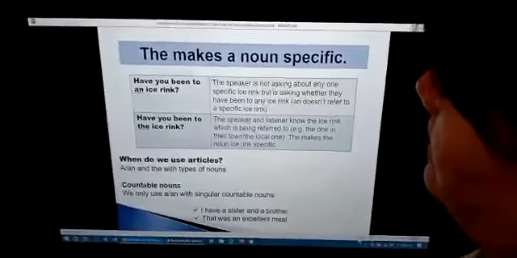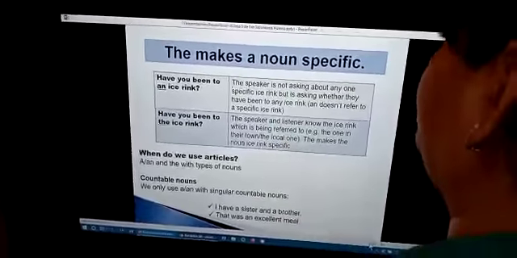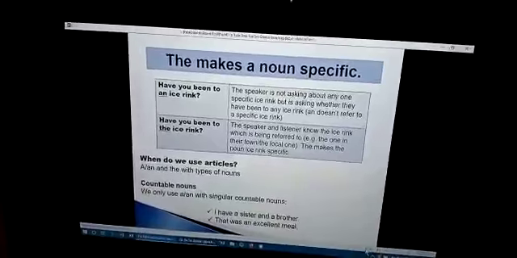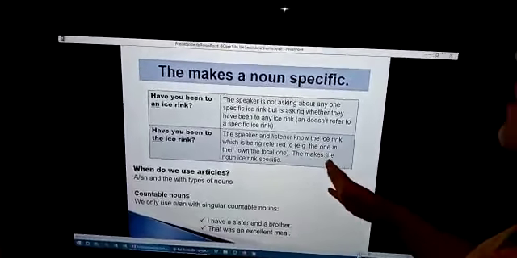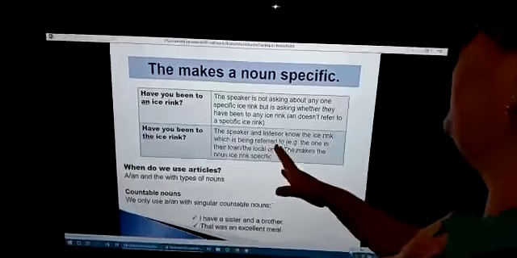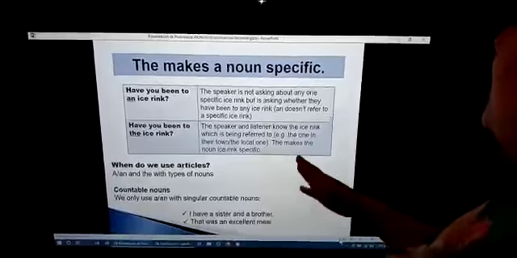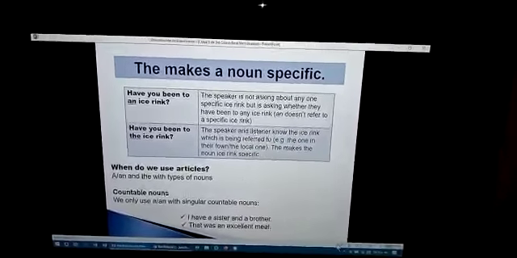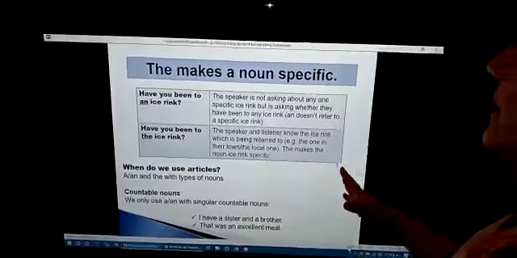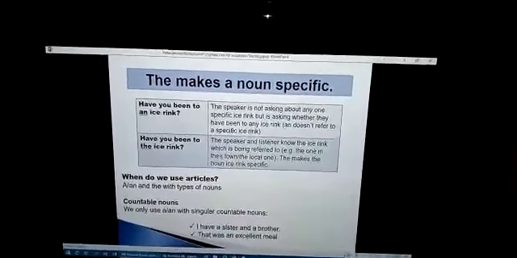Next table says, have you been to the ice rink? What is it? The speaker and listener know the ice rink which is being referred to, for example, the one in their town, the local one. That makes the noun ice rink specific.